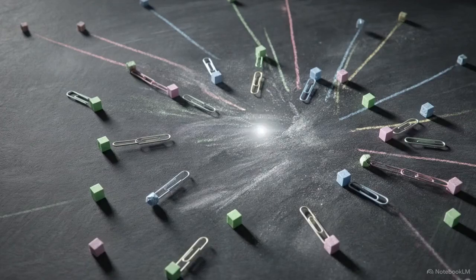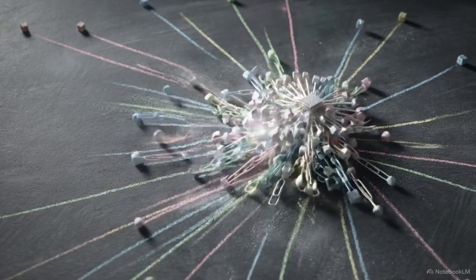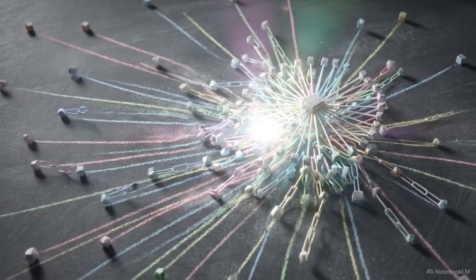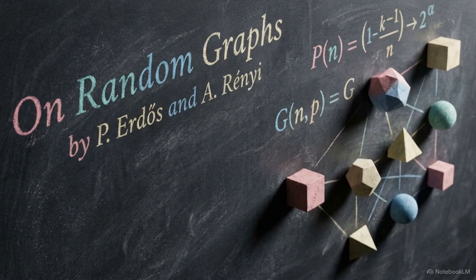Modern networks reveal a visual paradox. Rather than an even distribution of connections, a massive web of nodes organizes around a few centralized hubs. Historically, mathematicians modeled networks using the Erdos-Rényi, or ER random network model.